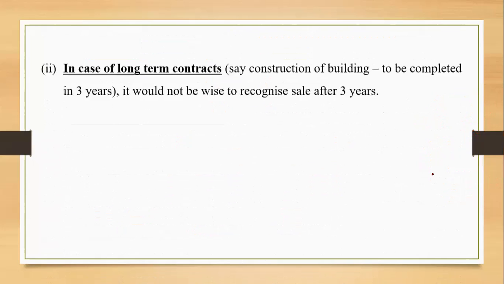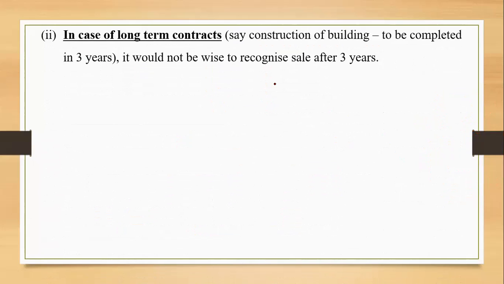We have one more example. In case of long-term contracts, the contract to construct a building may take more than 1 year. The example of 3 years is taken over here. We just can't wait for the 3 years to get the building constructed fully, and then realize the money from the contractee, right? We can't do that.